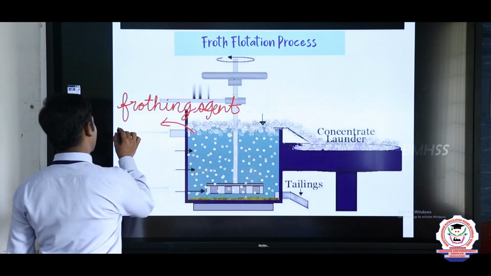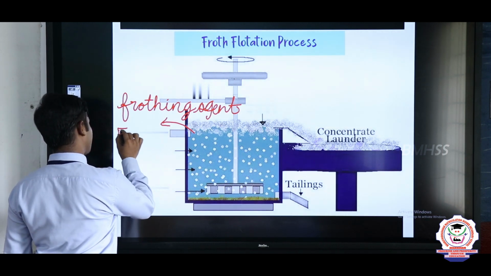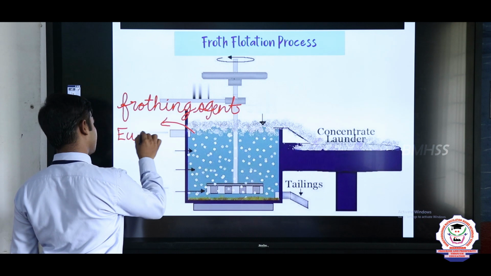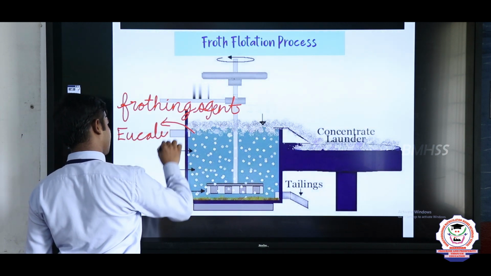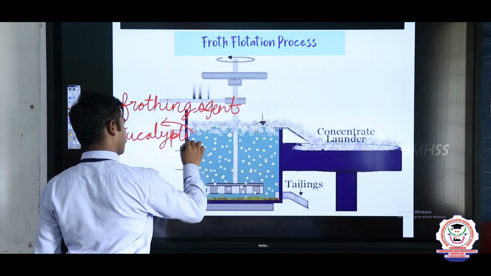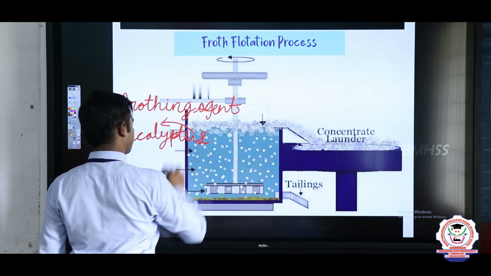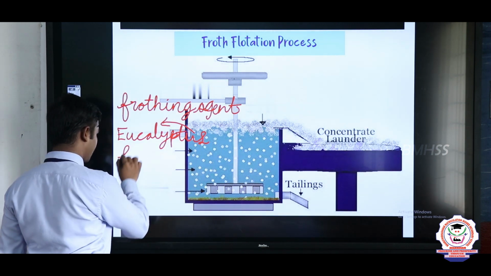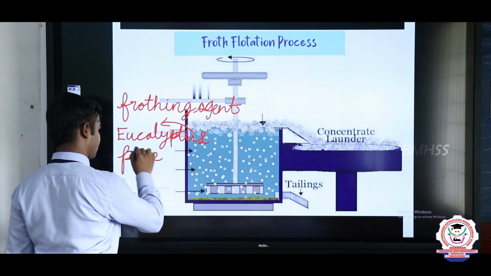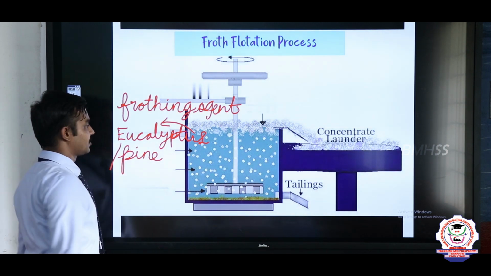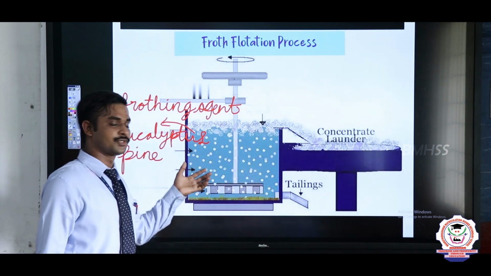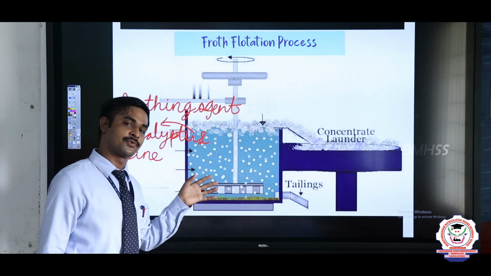One is eucalyptus oil, otherwise pine oil. Either eucalyptus oil or pine oil can be used for this process as a frothing agent.